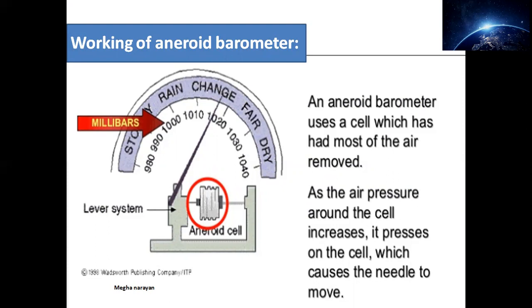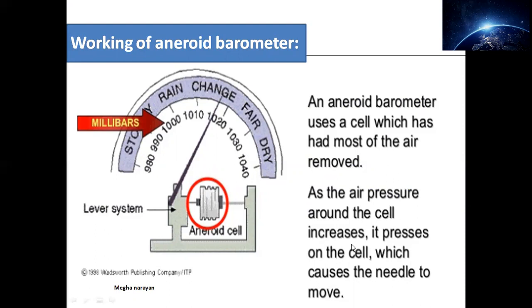Once the cell removes all the air, what happens? The air pressure around the cell increases. Once this cell has removed the air, the air pressure starts increasing. It will press the cell, and thus there will be a fluctuation in the meter that you can see.